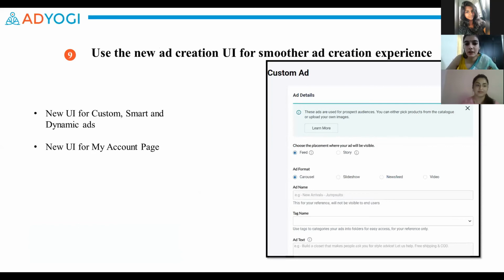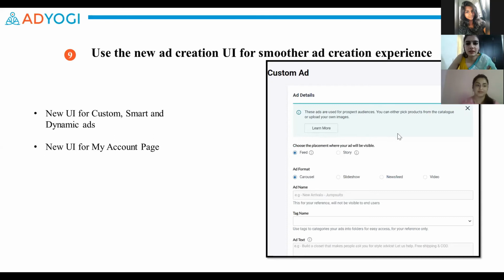But this UI has not only been implemented for the ad creation pages, it is also available for the My Account page. This is the page where all our advanced features are available along with relevant information that will help you make an informed decision about some of these advanced features and whether you want to use them or not. The new UI for the ad creation pages for custom, smart, and dynamic ads is very intuitive, and it makes the ad creation process much easier. And if you guys have any feedback for the new UI UX, please do share it with us. We're always delighted to hear from you guys and always delighted to get feedback from the users.